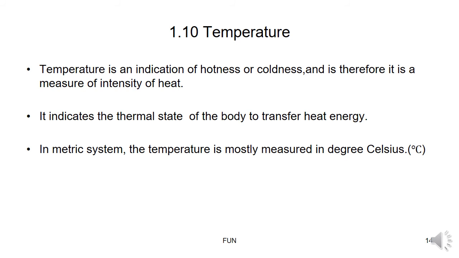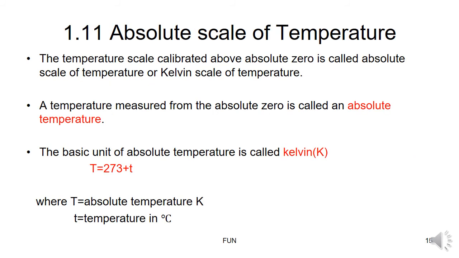In the metric system, temperatures are usually measured in degrees on an absolute scale of temperature. Like absolute pressure, there is an absolute scale of temperature also. General temperature we denote with a small t, and the absolute scale of temperature we denote with a capital T. For temperature the unit is degree centigrade, and for the absolute scale of temperature the unit is Kelvin, written with a capital K.